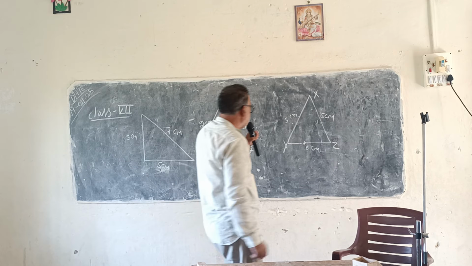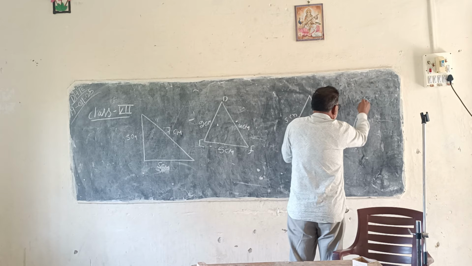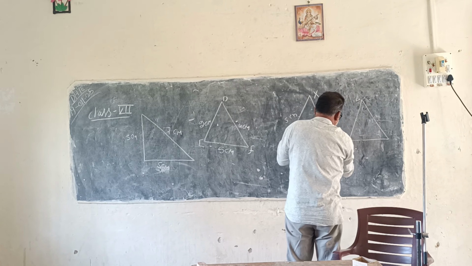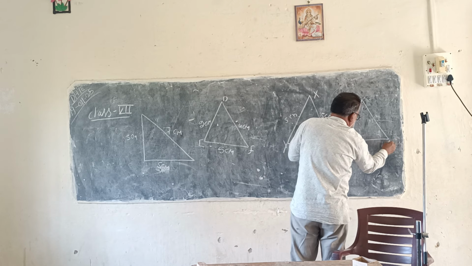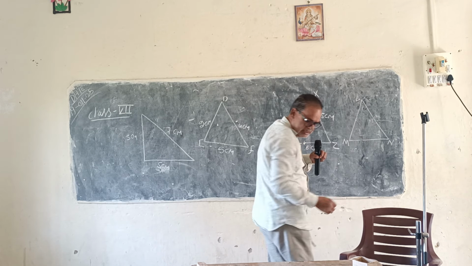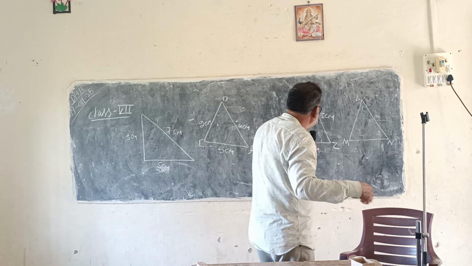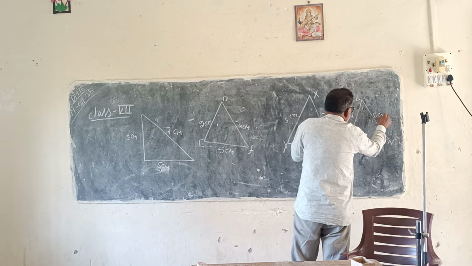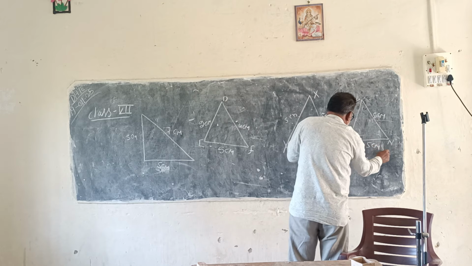Here we have drawn another triangle LMN whose sides are 5 centimeters, 5 centimeters, and 5 centimeters.